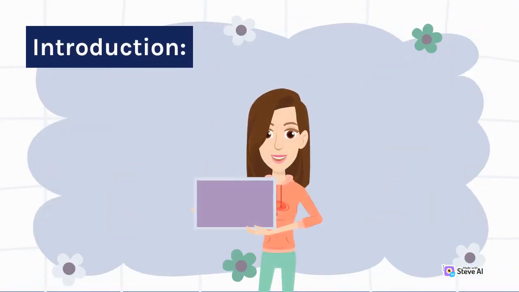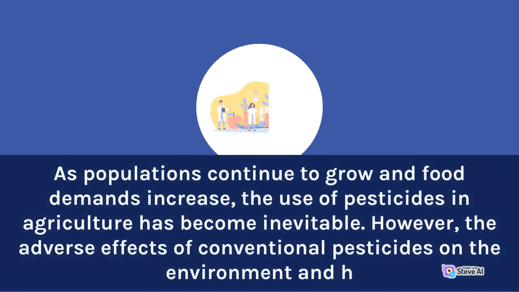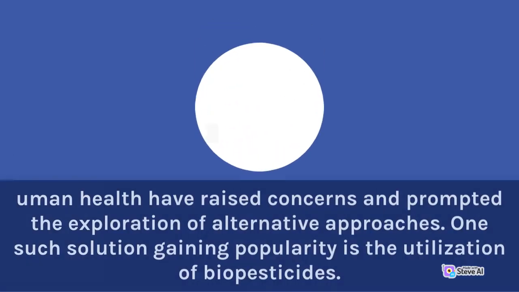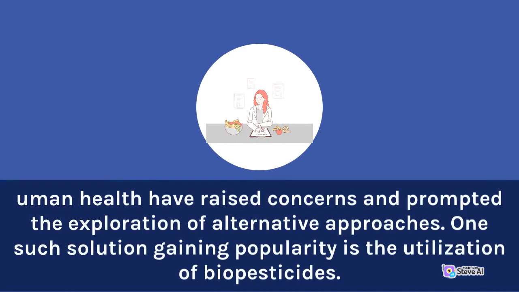Introduction. As populations continue to grow and food demands increase, the use of pesticides in agriculture has become inevitable. However, the adverse effects of conventional pesticides on the environment and human health have raised concerns and prompted the exploration of alternative approaches. One such solution gaining popularity is the utilization of biopesticides.